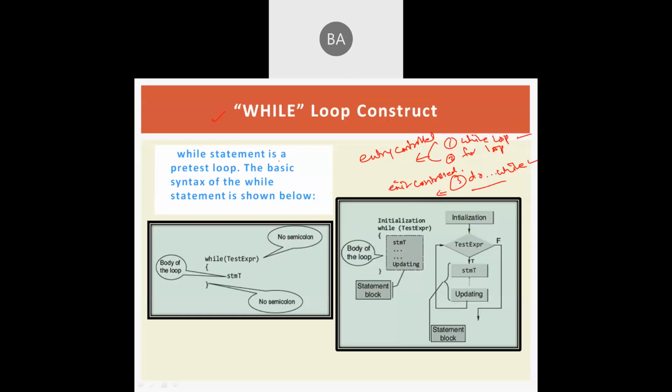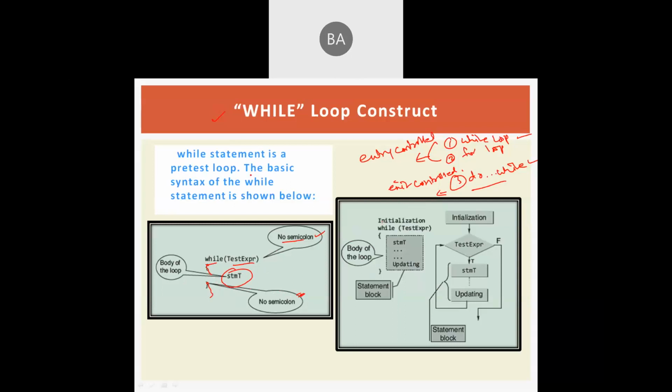This while loop statement is a pre-test loop, as we just discussed. The basic syntax of the while loop is given like this: while followed by some test expression. There is no semicolon. This is very important. Generally we end every statement with a semicolon, but you should not use a semicolon here. If you use a semicolon here, this becomes a while loop without any body. This is the body of the loop, which we have enclosed in curly braces. These are the set of statements we have written here, and the curly brace is also not ended with a semicolon. Be careful while using the semicolon. This is the syntax of the while loop.